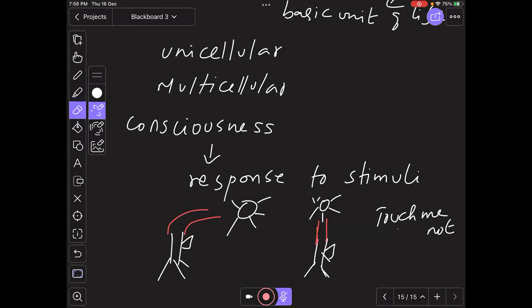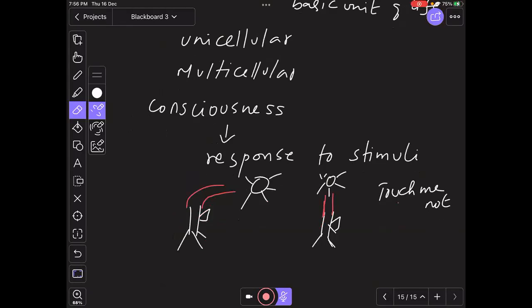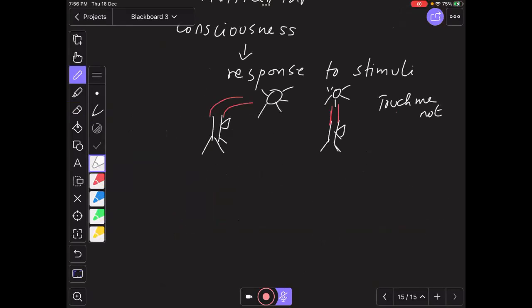Okay. So there's another important characteristic feature when we talk about living organisms: they undergo a characteristic feature called self-replication.